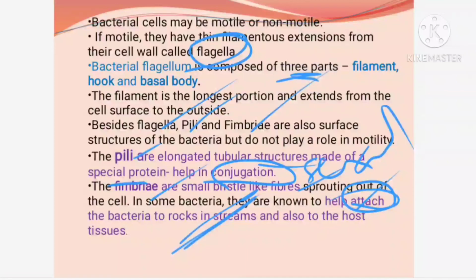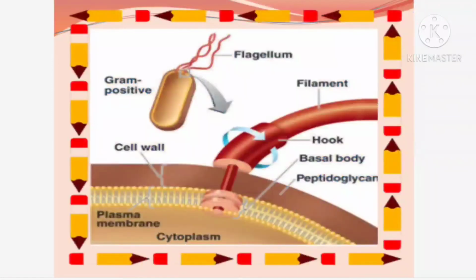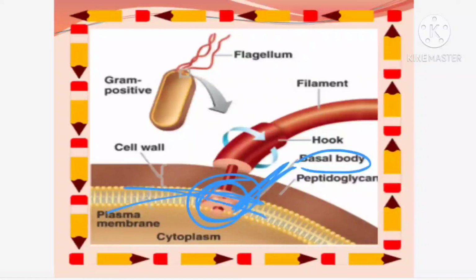Now this flagellum is divided into 3 parts. What are the 3 parts of the flagellum? Filament, hook, and basal body. This is the basal body, where the base of the flagellum is attached to the plasma membrane. That one we call the basal body. Thereafter you can find a hook like structure, so this part we call hook. Thereafter you can find the lengthy part, that one we call the filament.